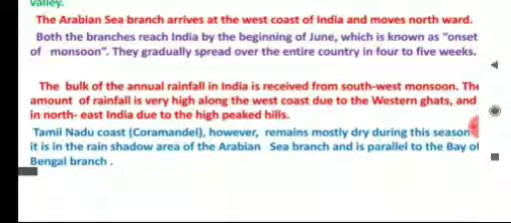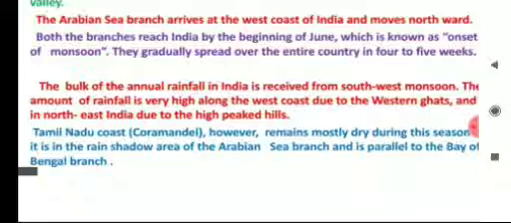The bulk of the annual rainfall in India is received from southwest monsoon. So children, the rainy season which starts in the June month is called southwest monsoon. A bulk of annual rainfall means a large part of annual rainfall is experienced in India from this southwest monsoon. The amount of rainfall is very high along the west coast due to the Western Ghats and in northeast India due to high peaked hills.